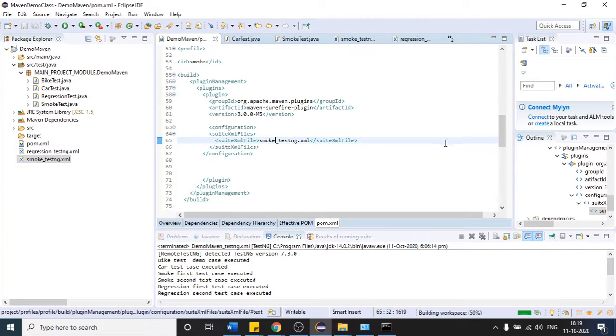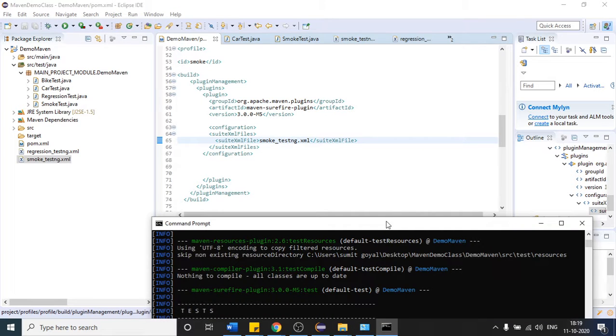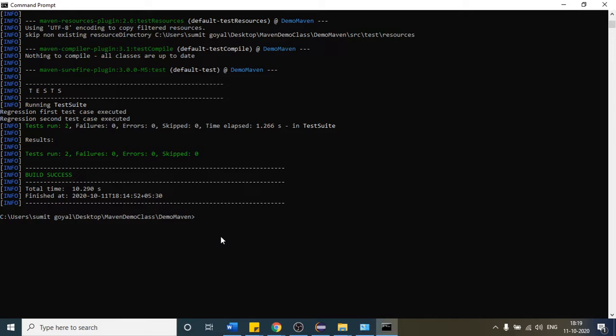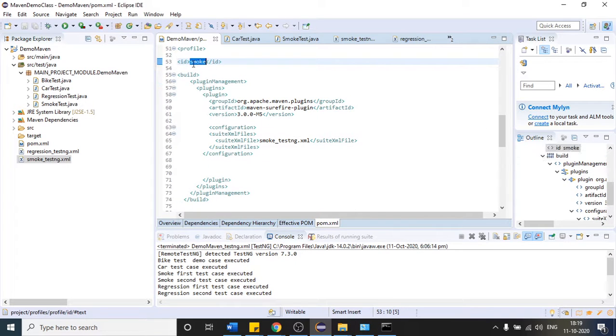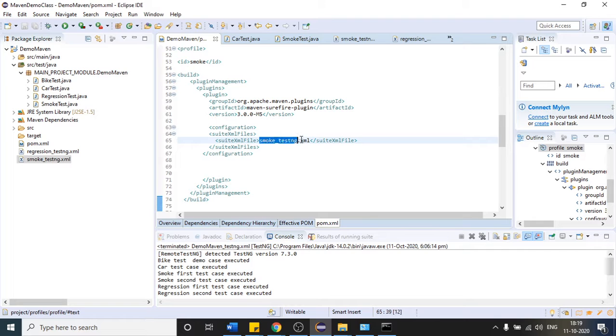So what will happen? Every time you hit the command from this command prompt, you will just tell the ID name. Suppose you provided the ID name as smoke. So Maven will come here, identify this ID name smoke, and then it will just execute this. That way your smoke test cases are executed.